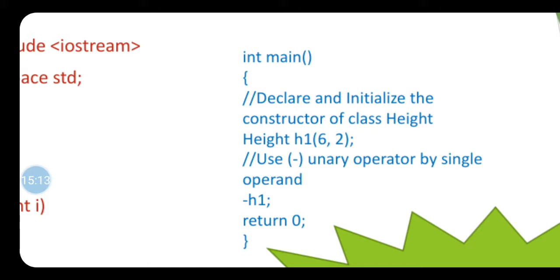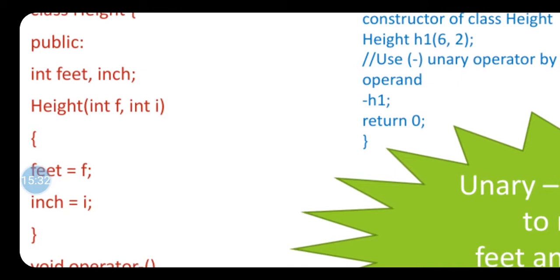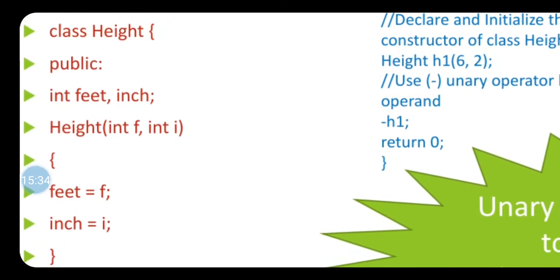That means this is my object, height h1. H1 becomes my object. And now recall the concept of constructor. When you declare an object, at that time automatically your constructor gets called or invoked, correct? So it will call this height constructor.